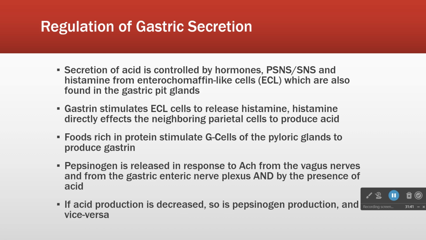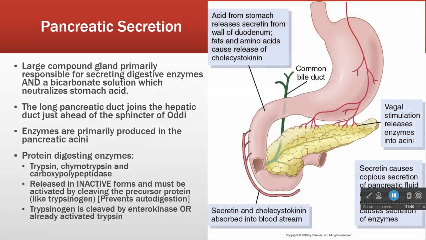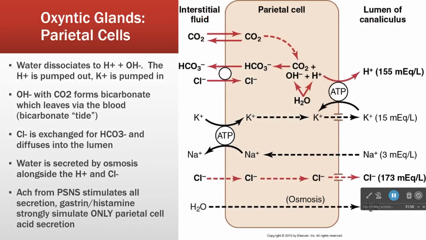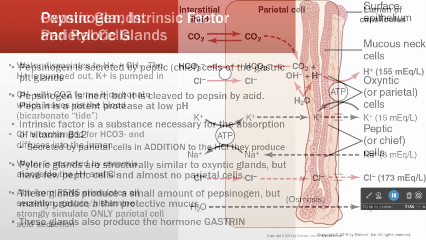Now that's different than like Prilosec. Prilosec blocks, here let's go back, I can show you. Prilosec blocks this, the proton pump, right? So it reduces acid production.